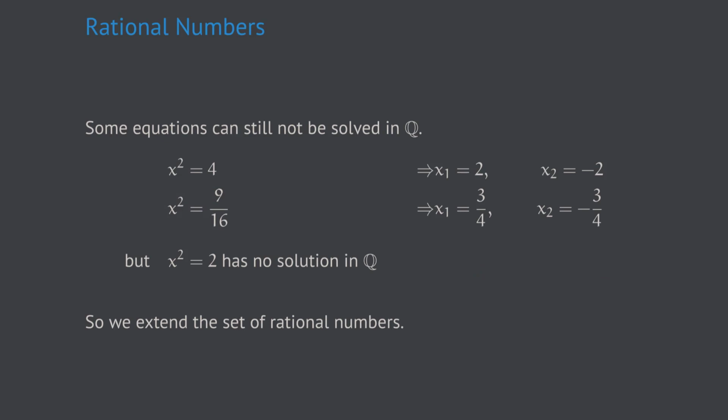However, there is a famous, very simple equation which does not have a solution in Q. And that equation is x squared equals 2. In other words, that means that the square root of 2 is not a rational number. Now, this fact is not immediately clear. It requires a mathematical proof. So let's have a look at the proof of why the square root of 2 is not a rational number.